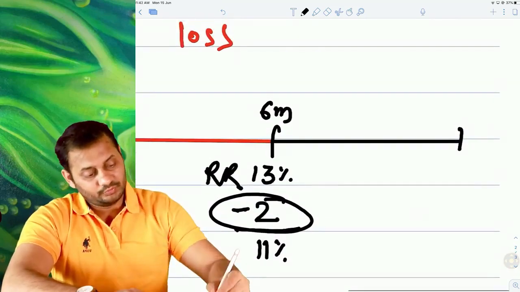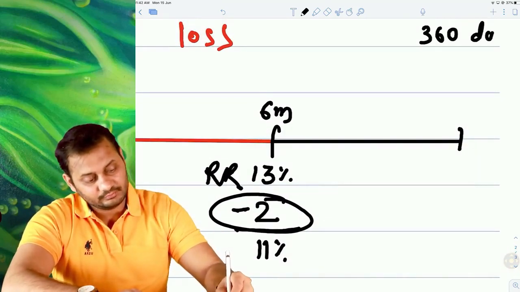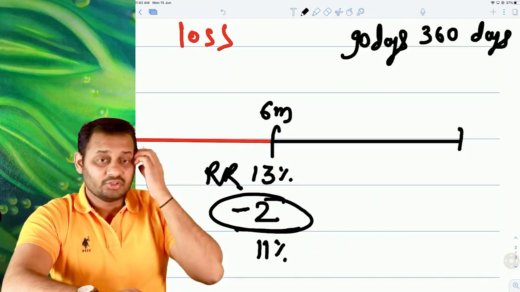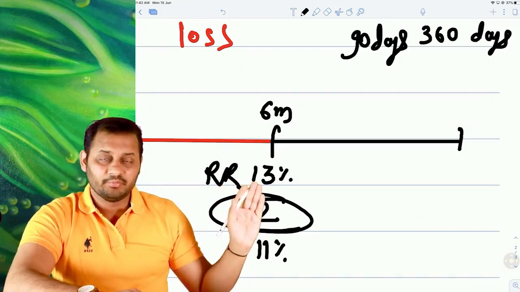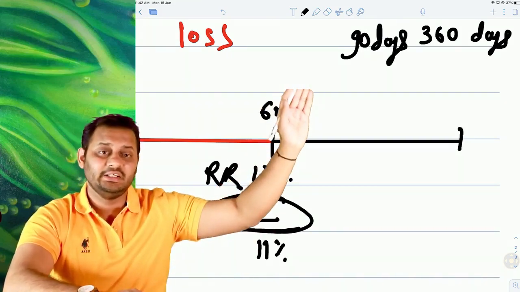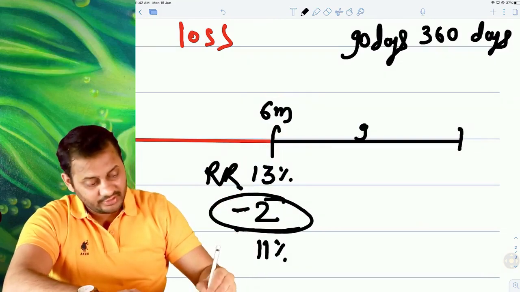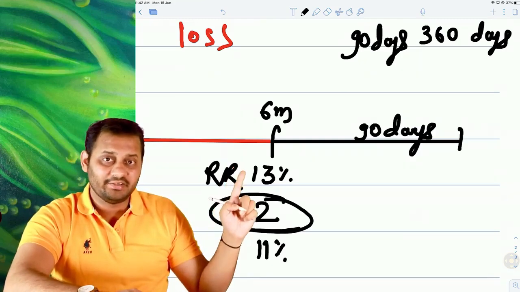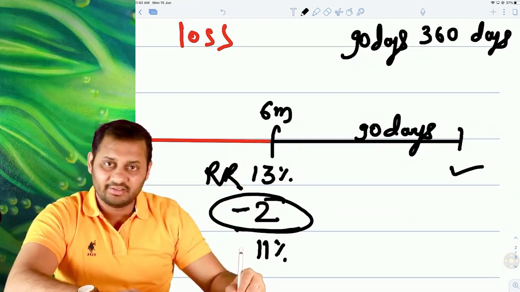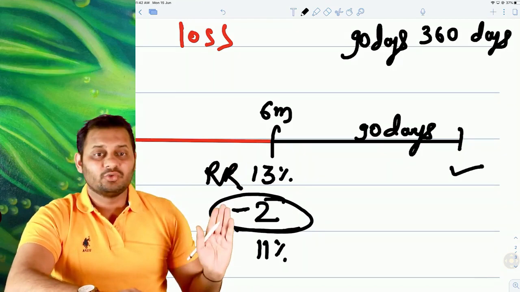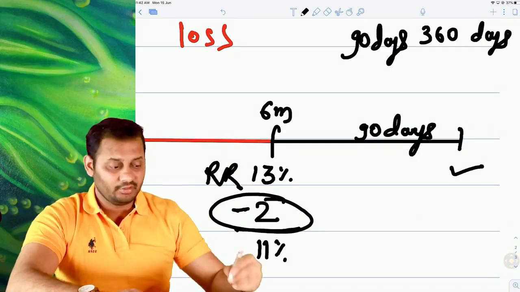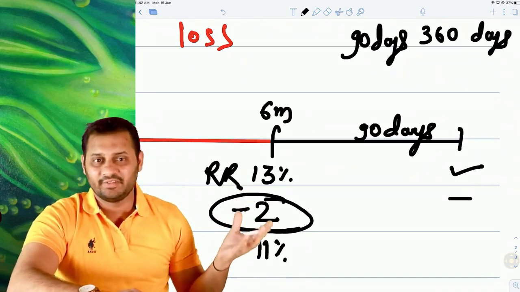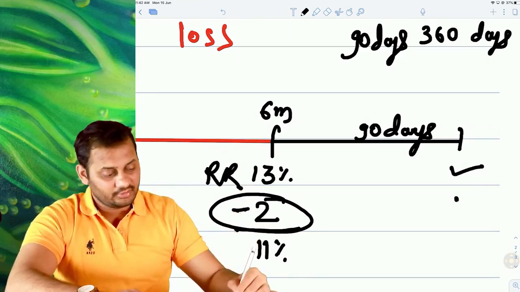So let's assume there are 360 days and you are taking a loan only for 90 days. Logically speaking, if you take the loan at 13% per annum for 90 days only, that means you will have to pay the interest on this date, right? In this case also, this 2% will be payable on this date. But the rate is fixed today, na? The payable will come on this date.